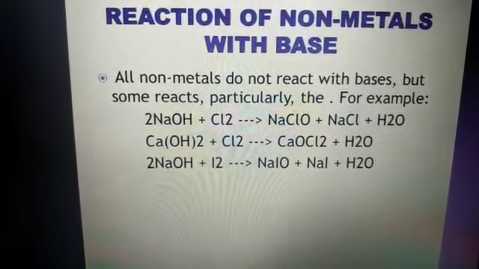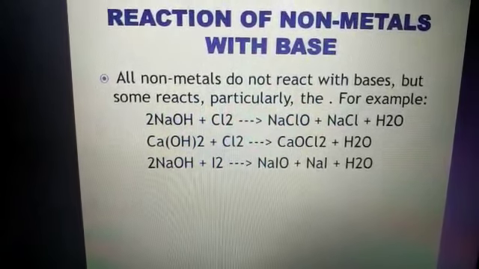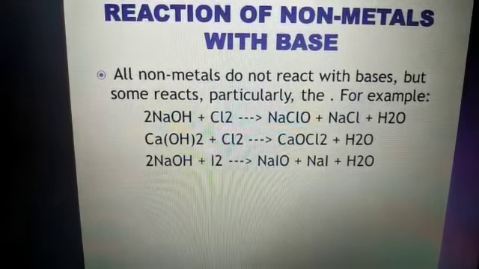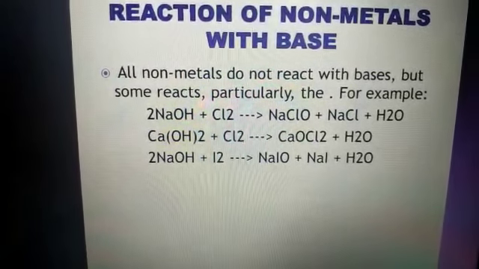Means the first shell has 2 electrons and the outermost shell has 7 electrons. To become stable, fluorine needs only 1 electron.